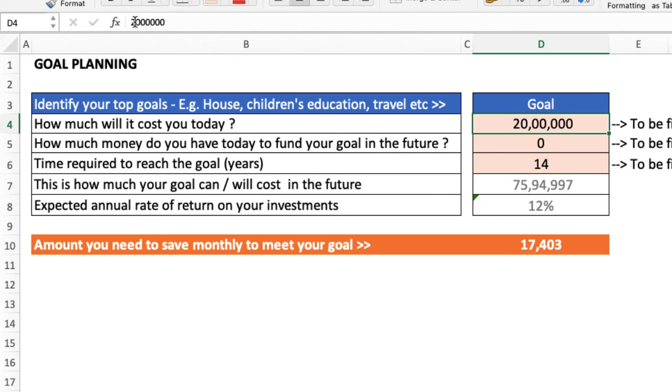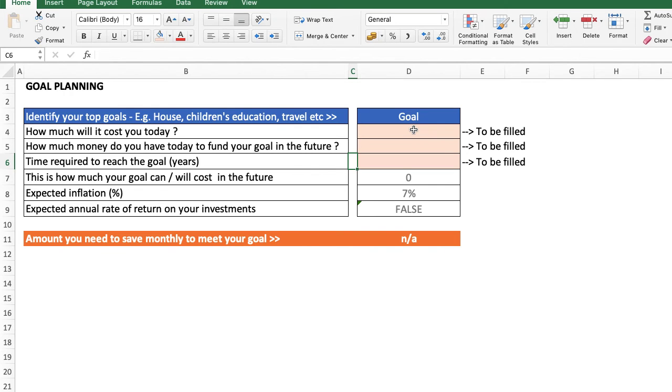Let's say this becomes a want of sending your child to a foreign university with a 5% inflation, since outside India the average inflation is 5% in most of the developed countries. Assuming a 12% rate of return, you need to save 36,000 rupees per month. Your aspirational goal is also to go on an international vacation that will cost you 7 lakh rupees in today's time.